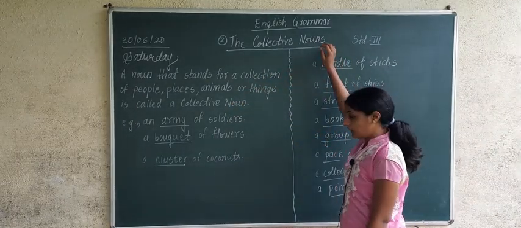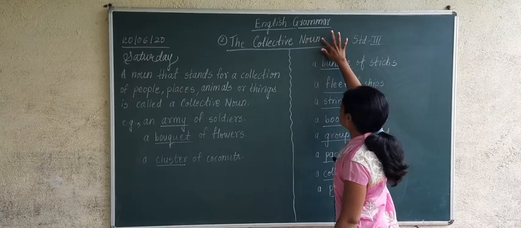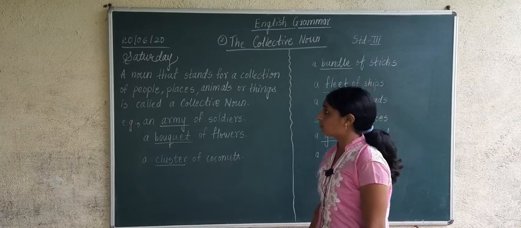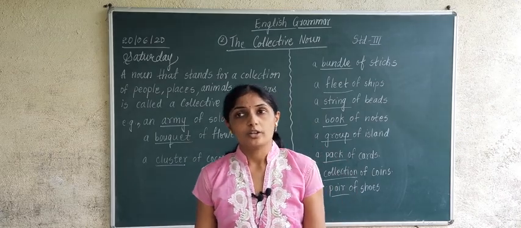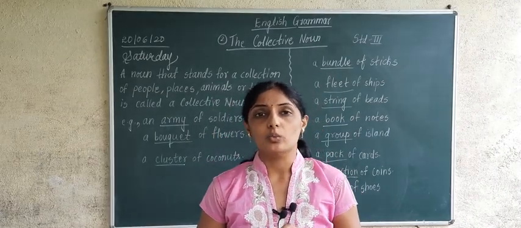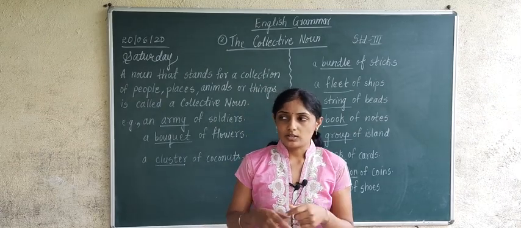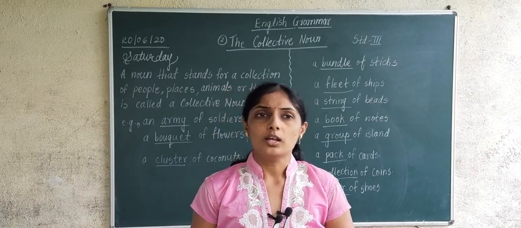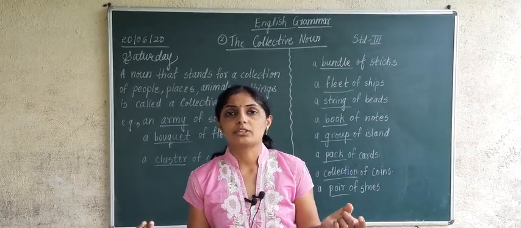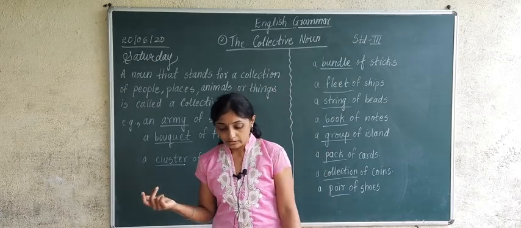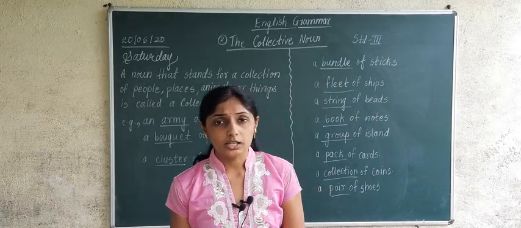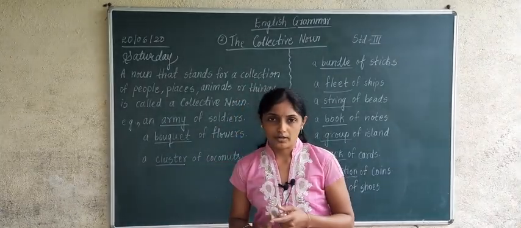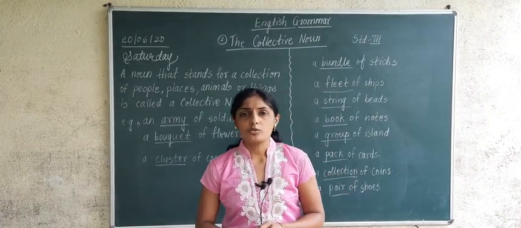In this lesson we are going to learn which words are collective nouns, or which noun is a collective noun. Now you know noun means what? Noun means naming words. In a sentence, noun means name of a person, name of a place, name of a thing, name of an animal, name of a bird. These all words are nouns, correct? Yesterday we studied proper noun and common noun. Today we are going to study collective noun.